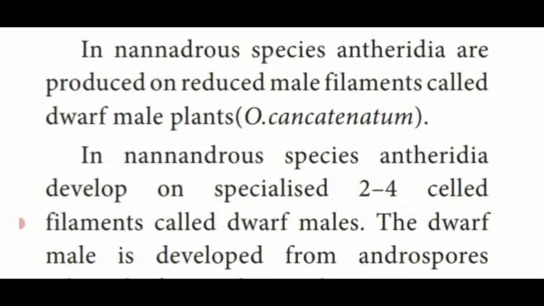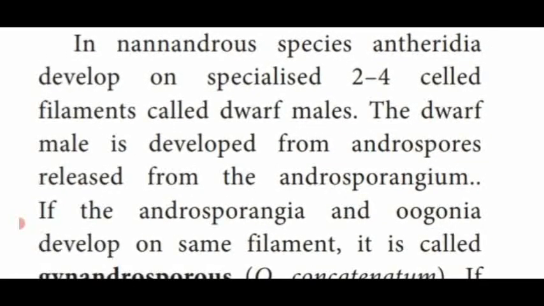That is said to be nannandrous type. The antheridia are produced in specialized two to four celled filaments called dwarf males. They are produced from androspores located in the androsporangium.